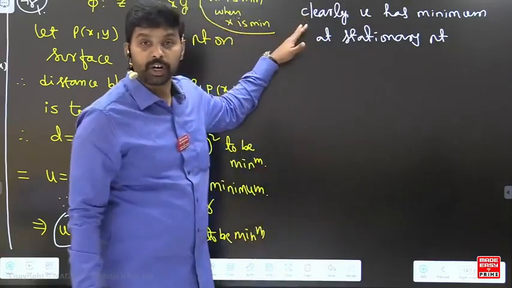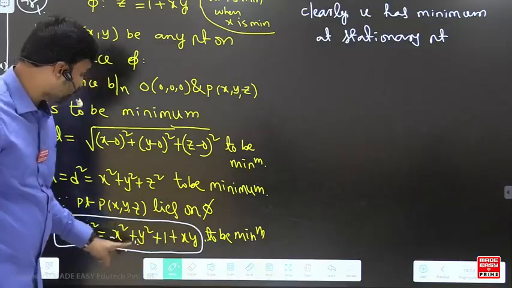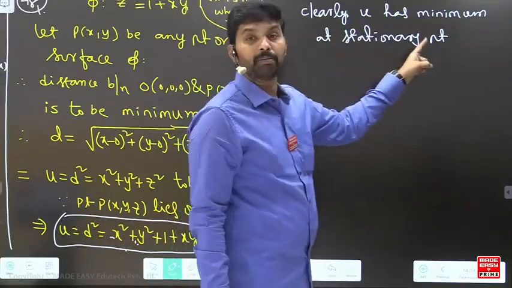Yesterday I told you this point: when the x square and y square coefficients are positive, the function has a minimum at the stationary point.